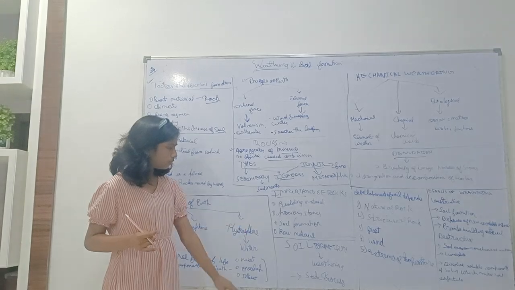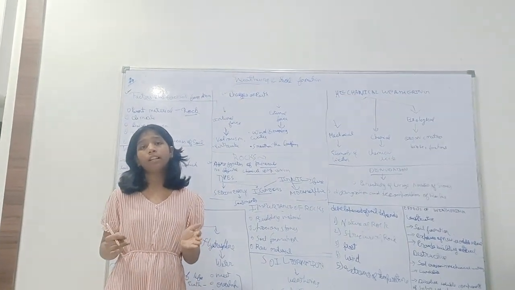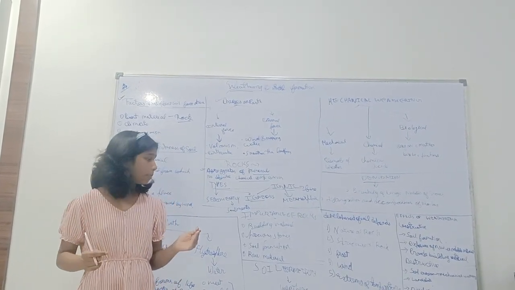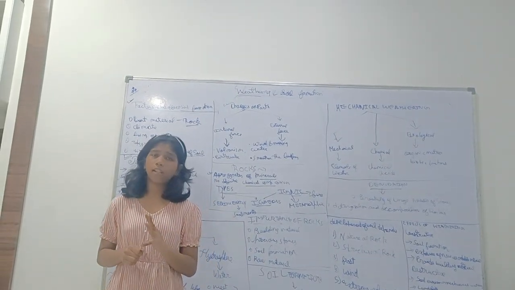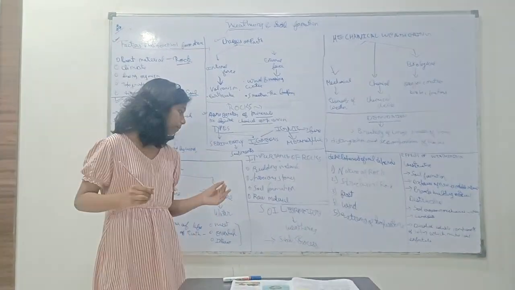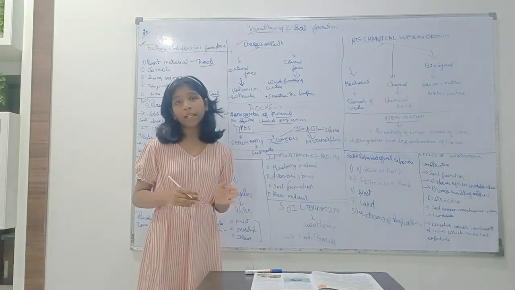And now we are learning about soil formation. Have you ever wondered how soil is formed? The single process is weathering. Weathering dissolves and disintegrates rocks, and thus it forms the soil. And the term weathering is a static process.